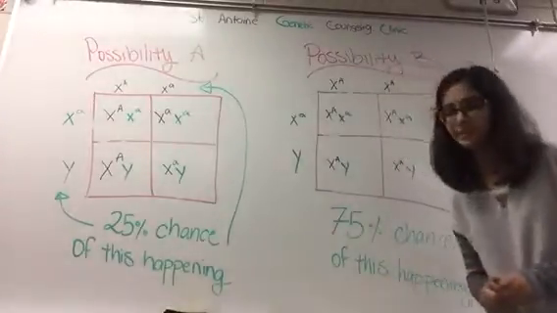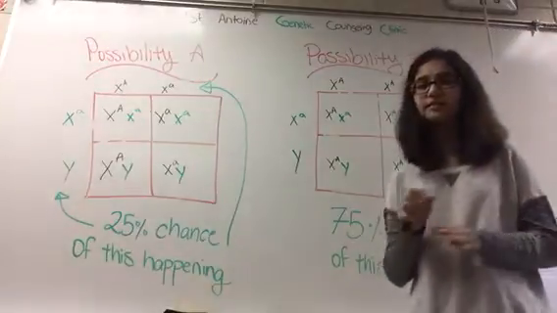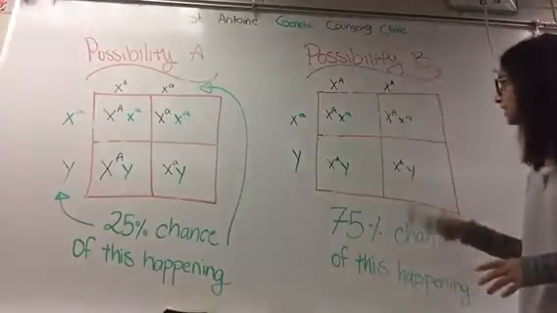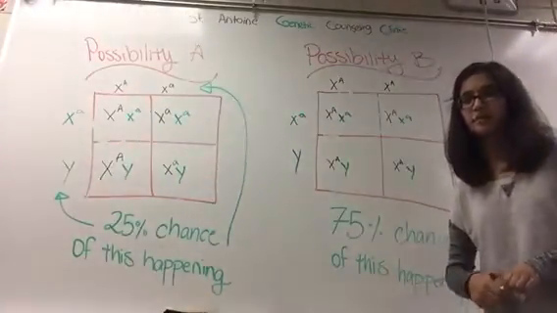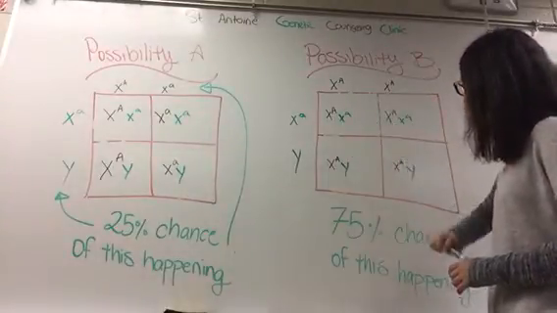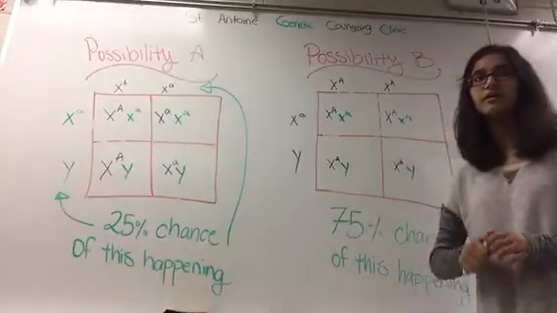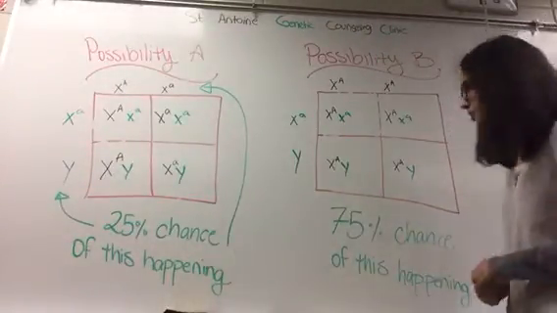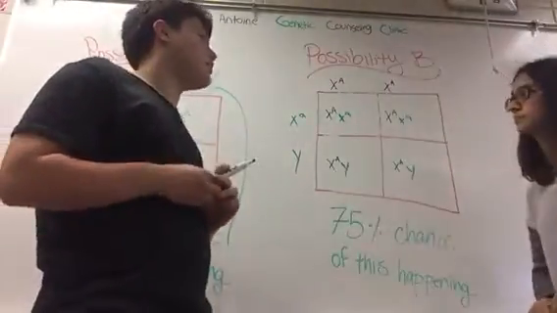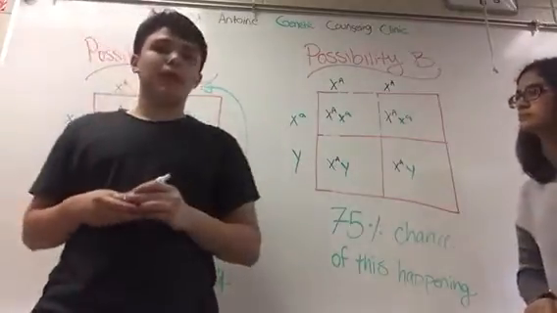If possibility B is the case, then it's 100% sure that your child will not have ocular albinism. They could be a carrier, but they will not be affected by this. So you have a 50% chance of them being a carrier, and you have a 50% chance of them being homozygous dominant, which means none of them will have it either way. But all your daughters in this case will be carriers and will carry the gene, and will have the possibility of giving it up if possibility B were to occur.